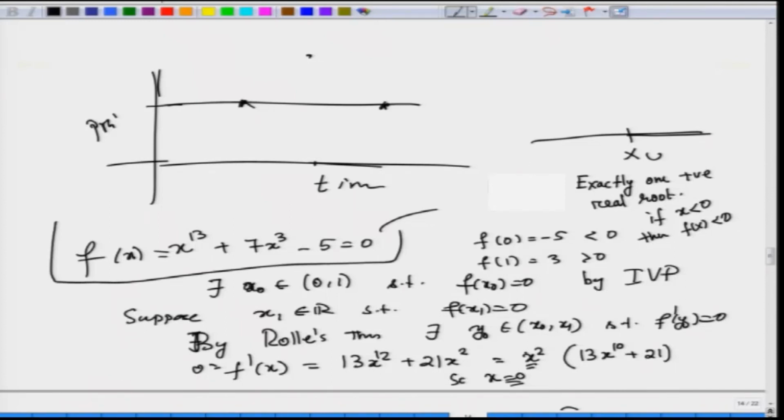So, this function cannot have more than one real root. So, without even factorizing, we could get this.